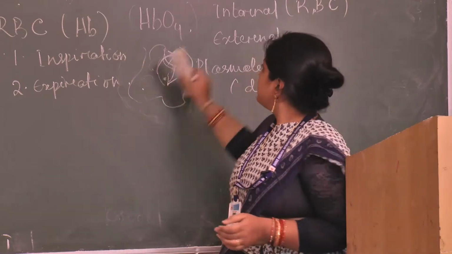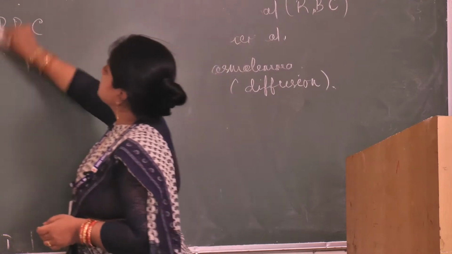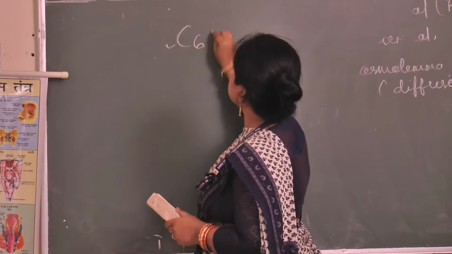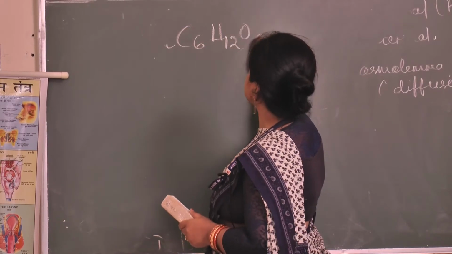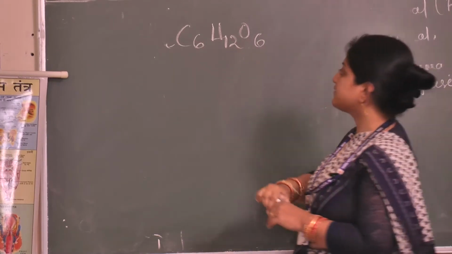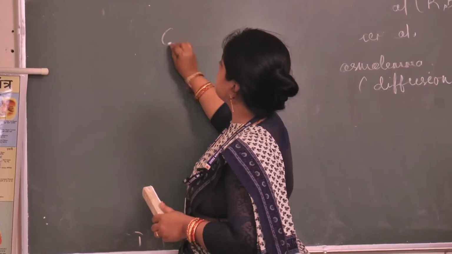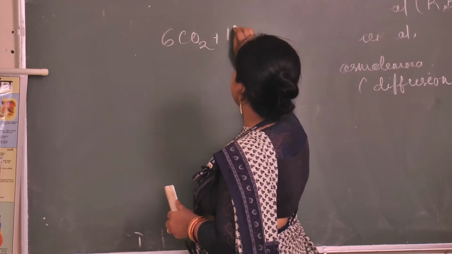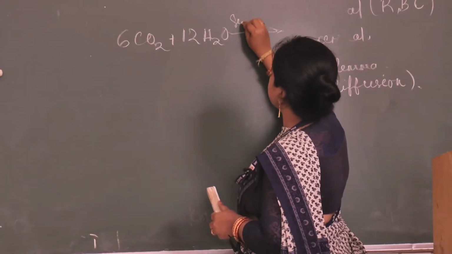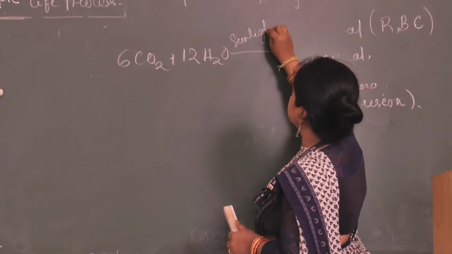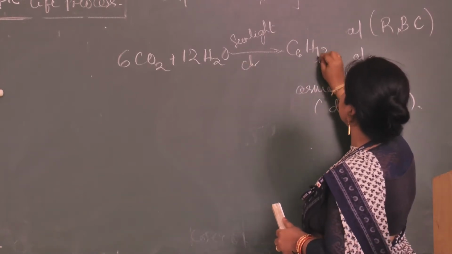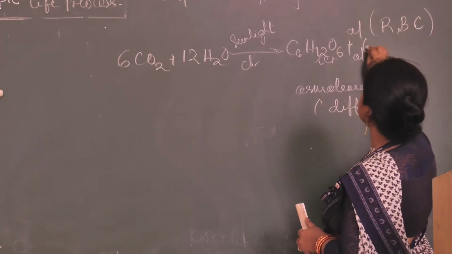So now we will study this reaction: C6H12O6, glucose. How is it formed? 6CO2 plus 12 H2O in presence of sunlight and chlorophyll gives rise to C6H12O6 plus 6CO2.